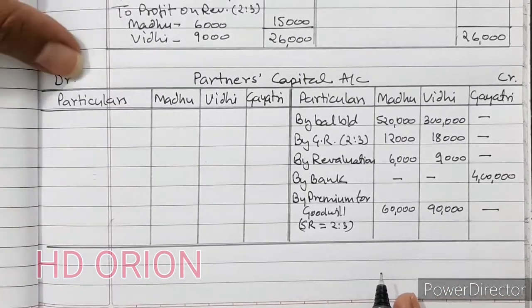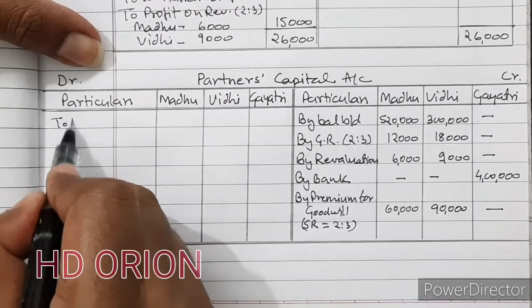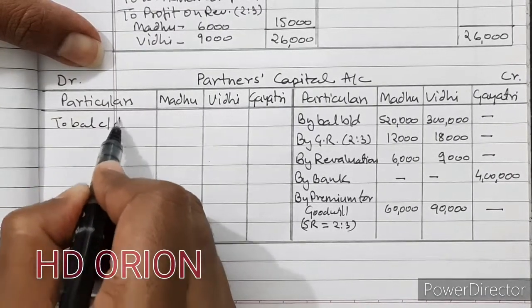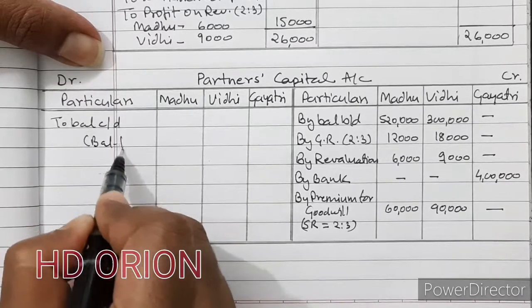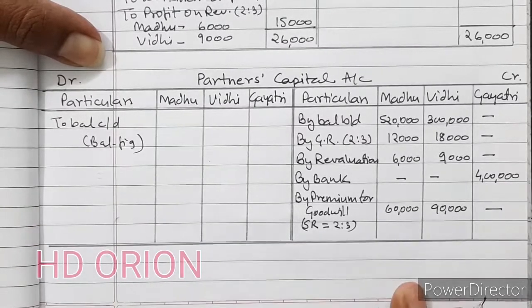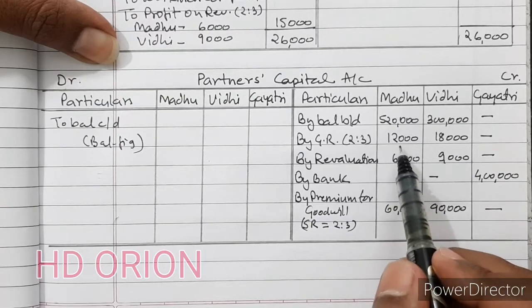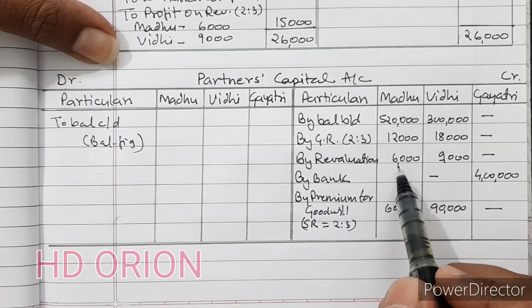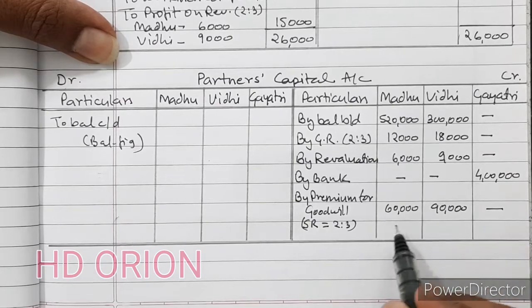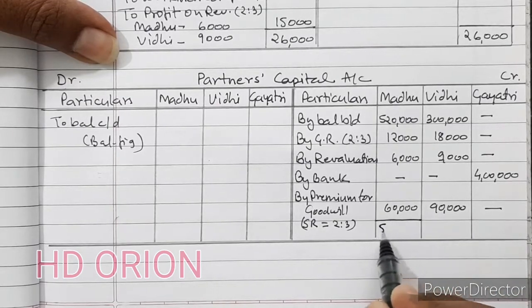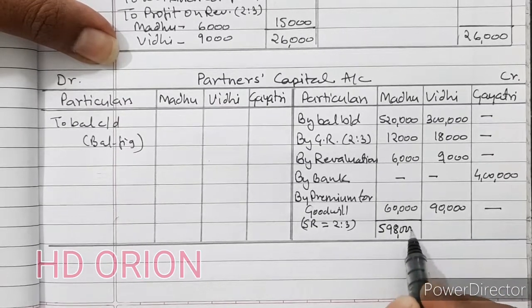Now we will calculate the closing balance here. So to balance carried down, this will be our balancing figure. So 5,30,000, 38,000, 98,000, 5,98,000.